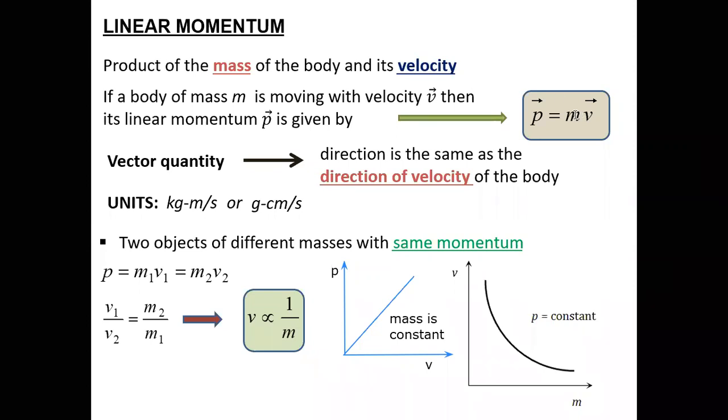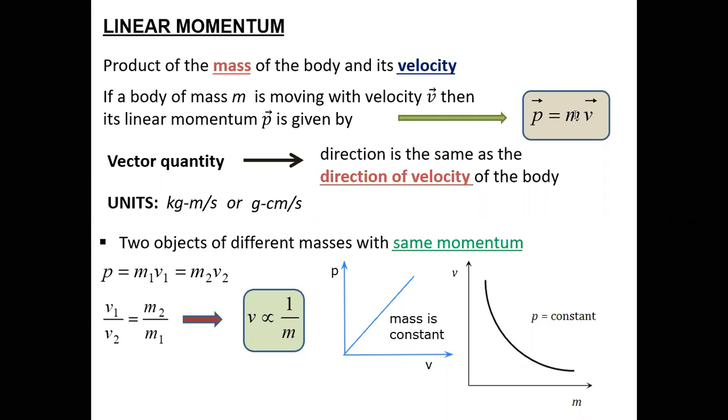So mv equals p, therefore m equals p1 upon v1. Correct. And similarly, m equals p2 upon v2. Perfect. So we get p1 upon v1 equals p2 upon v2.